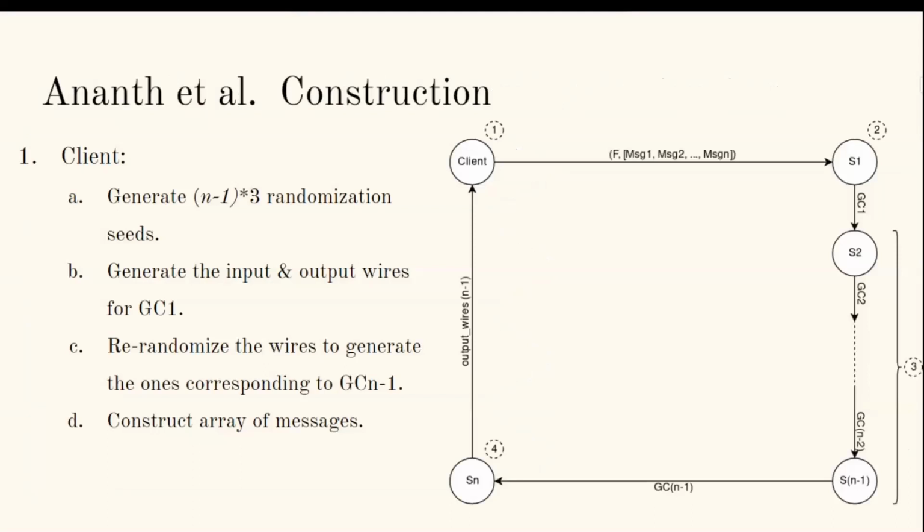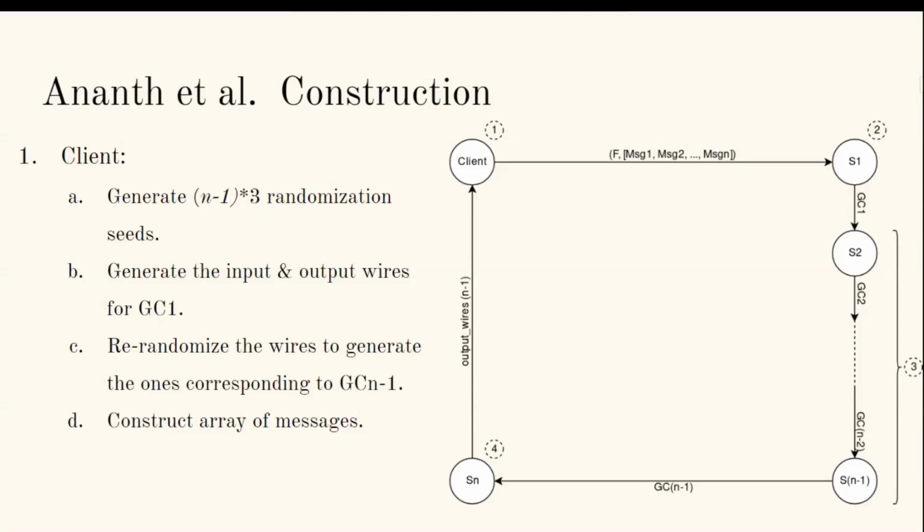Let's recall the n-server construction, which is the base model that we based our system on and modified. We have one client wanting to outsource a computation and n servers to help him execute his computation. First, the client would generate randomization seeds used to generate the input and the output wires for the garbled circuit, without generating the actual garbled circuit, just its input and output wires. Then the client will re-randomize those wires, generating new forms corresponding to each garbled circuit from GC2 to GCN-1 using the generated seeds. Finally, he would construct a message array.